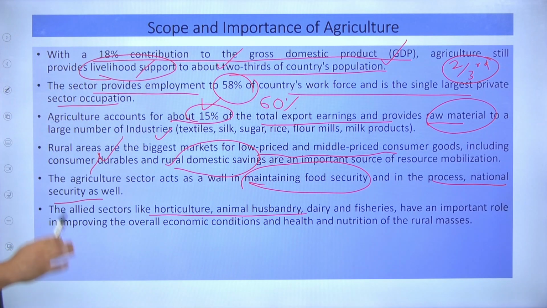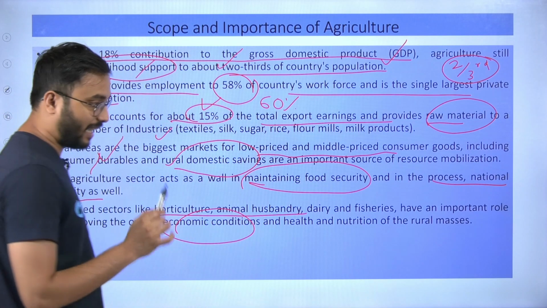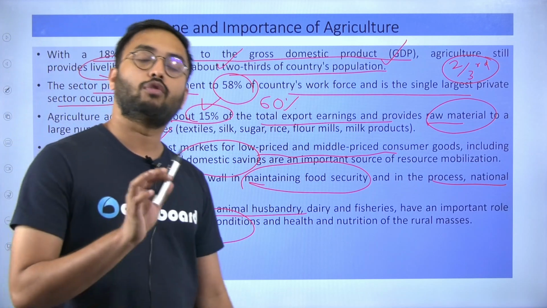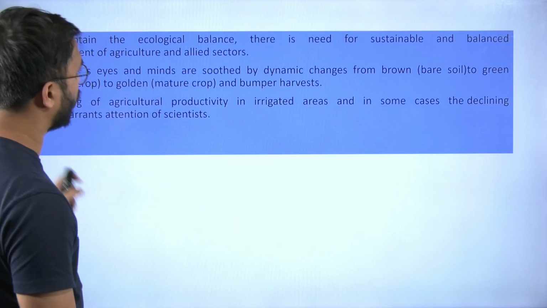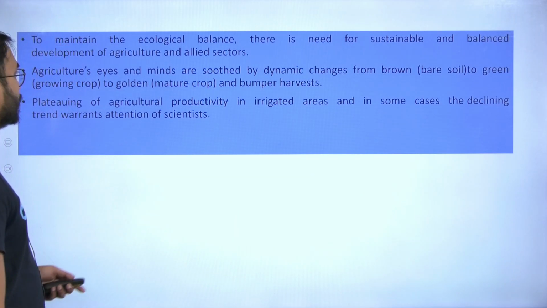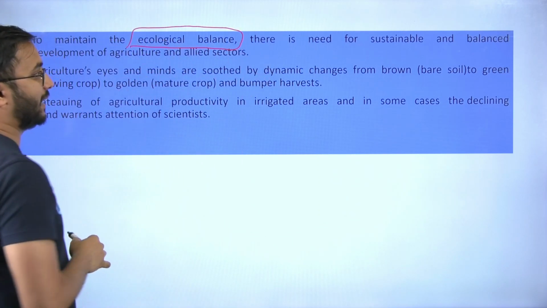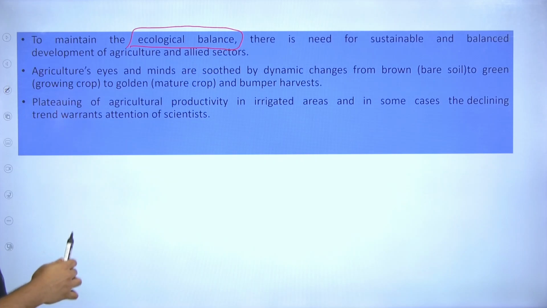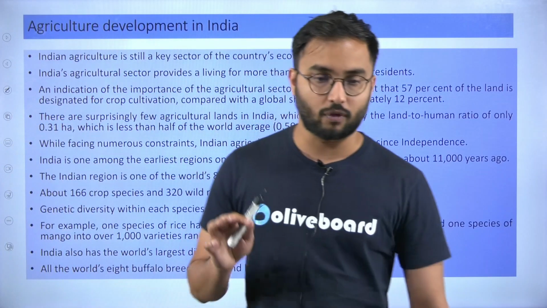Allied sectors and their contribution, if you see, overall these agricultural sectors are important for economic growth, health, nutrition, as well as for rural and urban development. I hope you got enough idea of the scope, particularly in agriculture. Now agriculture is also very, very important for our ecological balance and also sustainable and balanced development of other sectors associated with it. So overall this was the scope and importance of our agriculture.